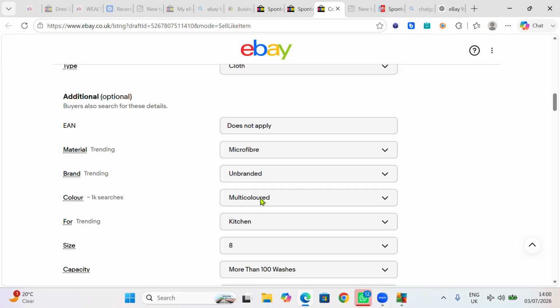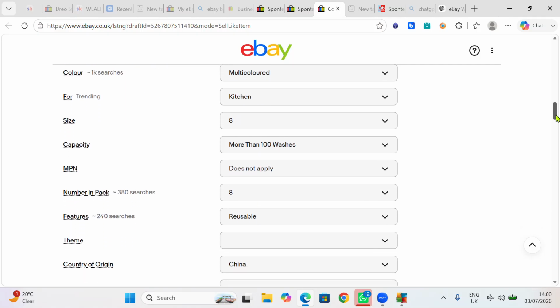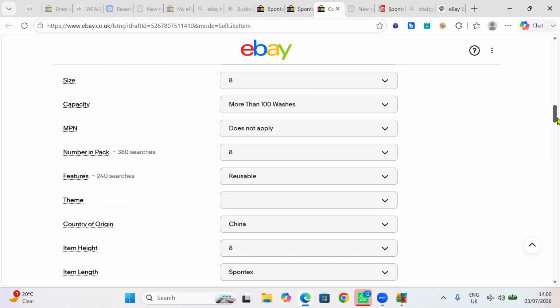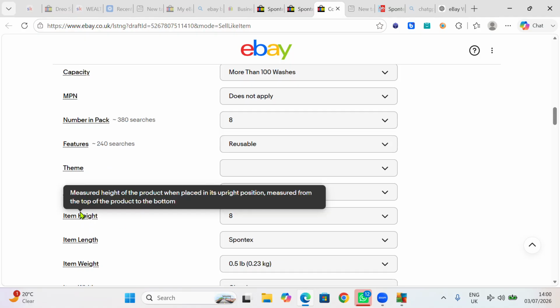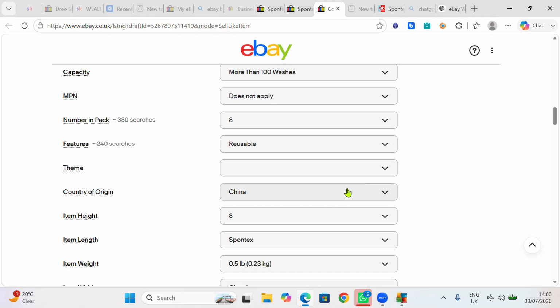Colors, multicolors. For kitchen, people use it a lot in the kitchen. How many inside? 8. Capacity, more than 100 washes. Yeah, you can reuse it. Number in a pack, 8. Reusable, yes, because you can wash that cloth. Country of origin: if it's from China, you put China. If it's United Kingdom, you put United Kingdom. If it's from USA, you put USA. Height item, I just put 8.